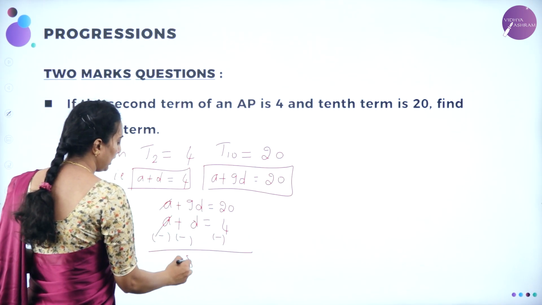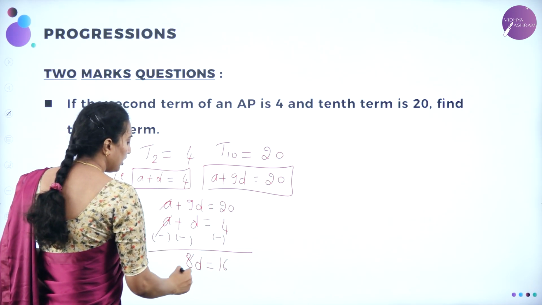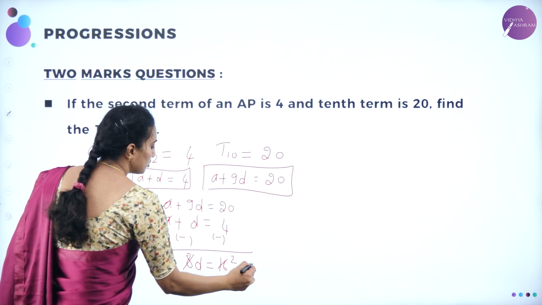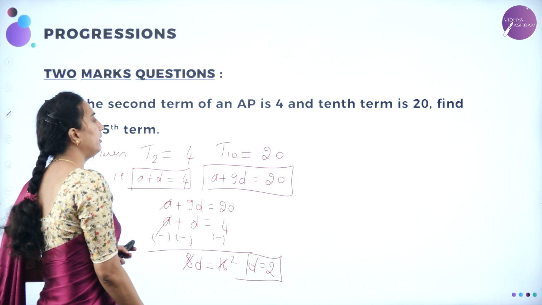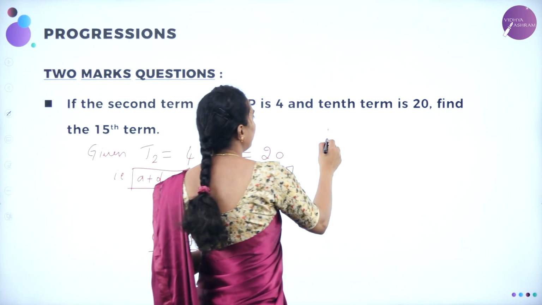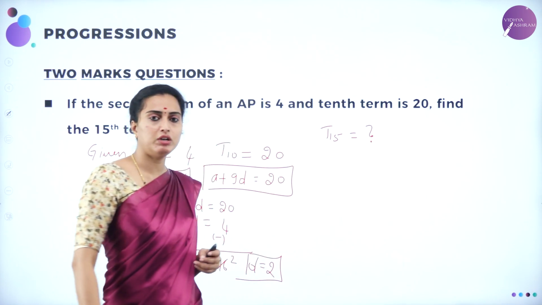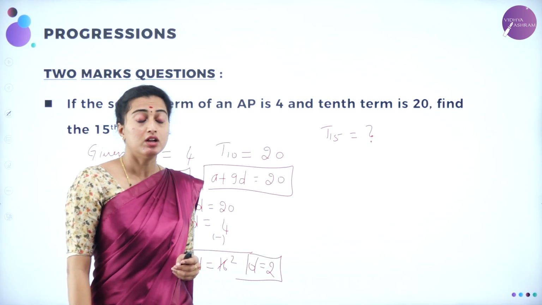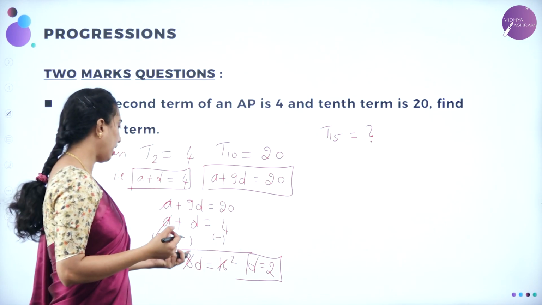9D minus D is 8D, which is equal to 20 minus 4, that is 16. Now 8 ones are 8, 8 twos are 16. So D you got it as 2. Because I need to find out the 15th term there, that means T15 I need to find out. But you know already T15 can be written as A plus 14D. For that, I want what is the A value, what is the D value. That's what I am finding here.